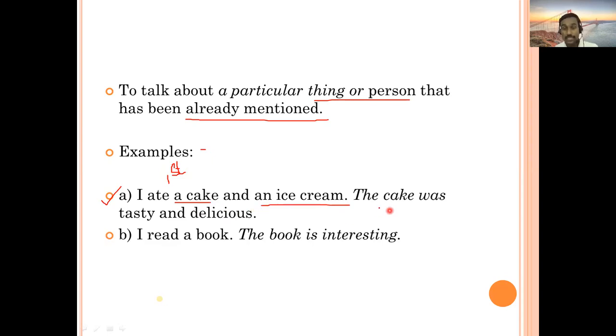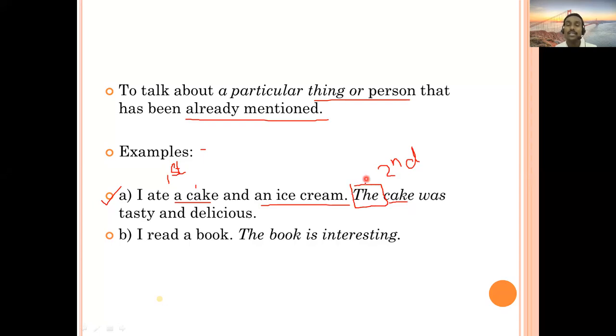Now there is one more sentence that says, the cake was tasty and delicious. Now here again we are referring to the cake. We are referring to the cake here a second time, because we are talking about the same cake. Which cake is here? The same cake we are referring to here also. So now the article used here is the.